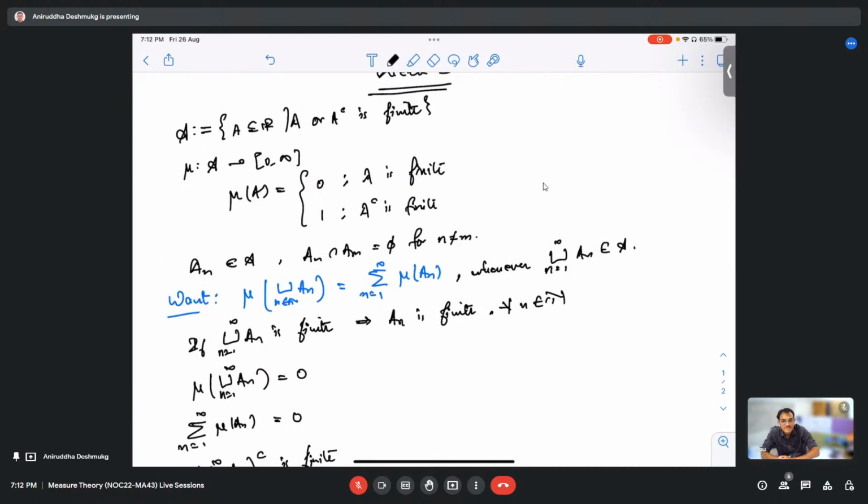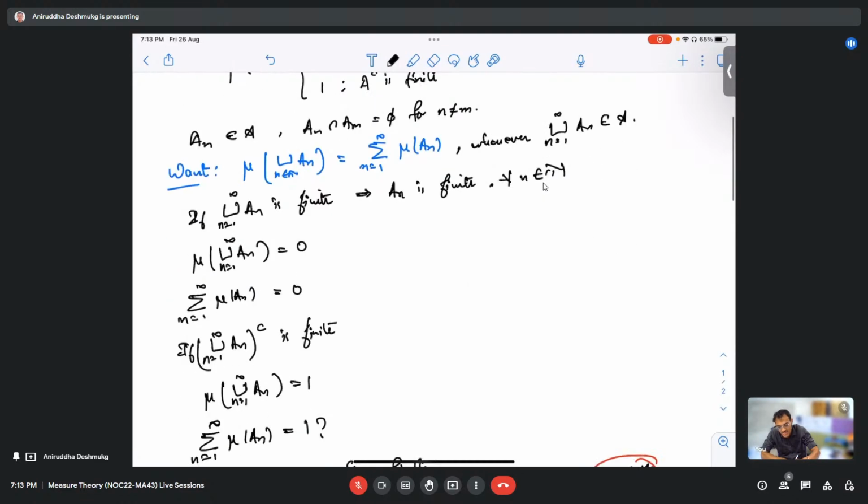be finite. Can we just show that this is an algebra first? Showing that this is an algebra would be easy, and then we can probably start applying the measure function on top of the algebra and build on from there. The only issue that I'm having is how can we bound it to one? Because when I'm taking the summation, that is the concern, right? What happens if all these A n complements are finite? Then there is going to be a problem.